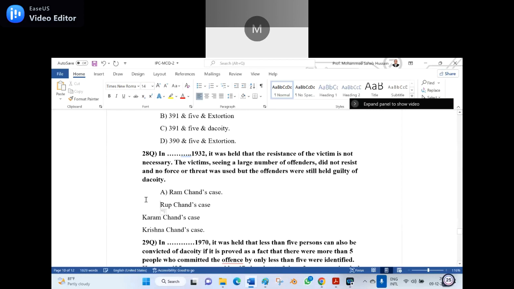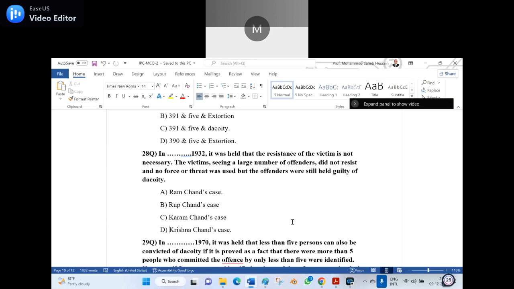In dash 1932, it was held that the resistance of the victim is not necessary. The victims, seeing a large number of offenders, did not resist. No force or threat was used, but the offenders were still held guilty of dacoity. It is decided in which case law? A, Ram Chand case law. B, Roop Chand case law. C, Karam Chand case law. D, Krishna Chand case law.